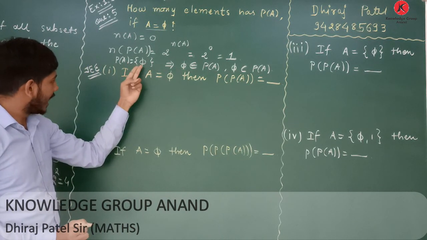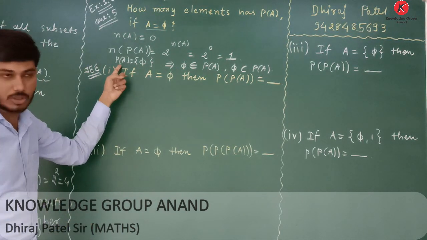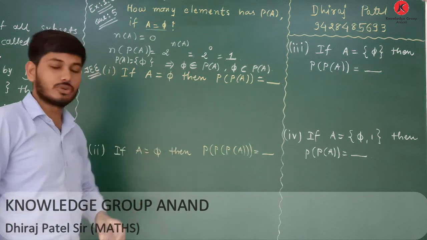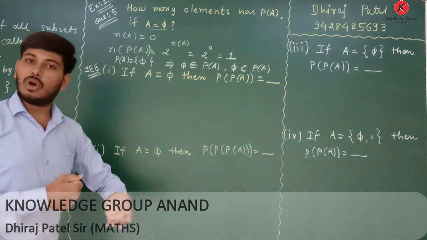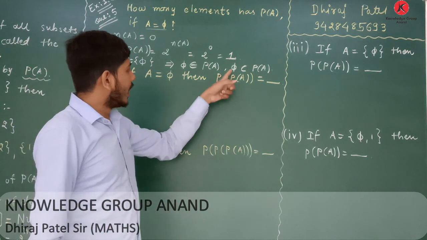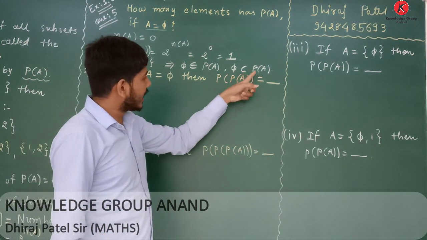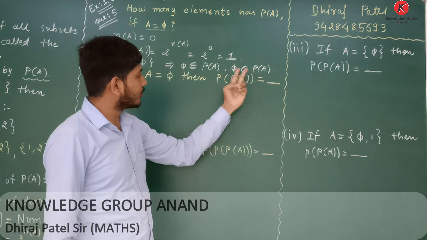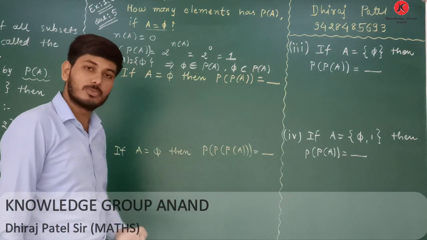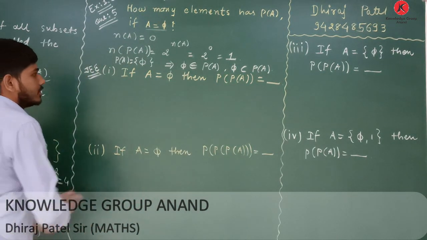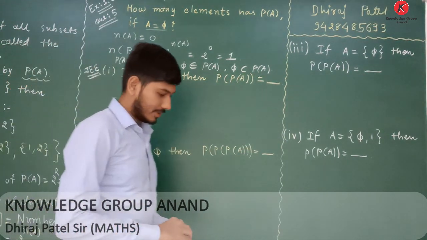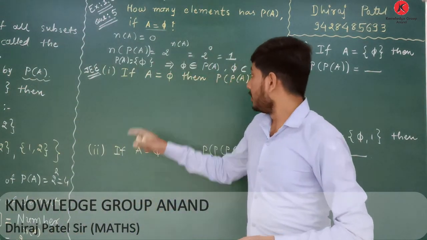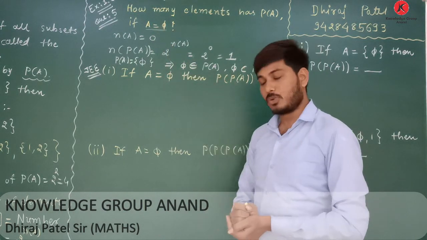Here the null set is an element of the power set of A, therefore we can put the belongs to sign: the null set belongs to P of A. And we always know that the null set is a subset of any set, therefore the null set is a subset of P of A. These two signs are applicable for the null set. Clear? In this case, these two signs are possible.